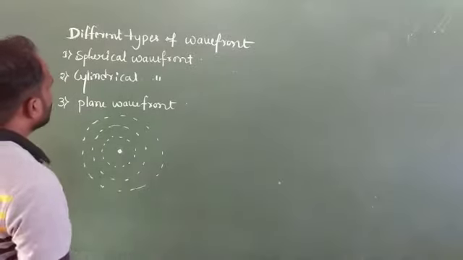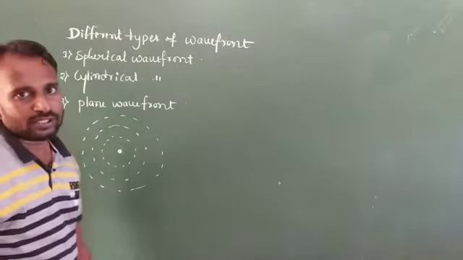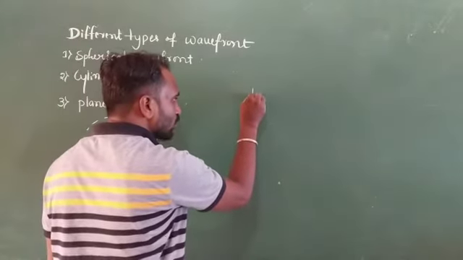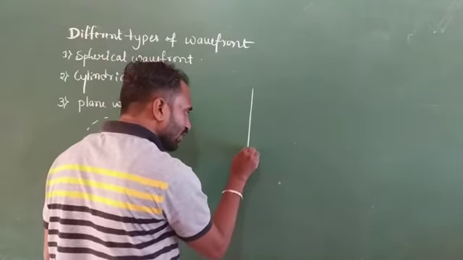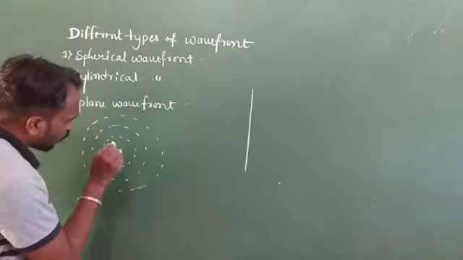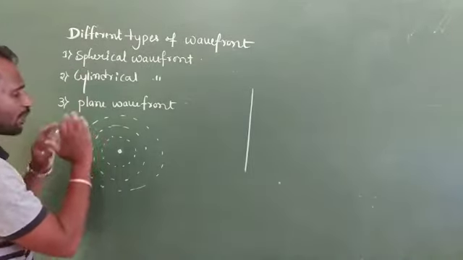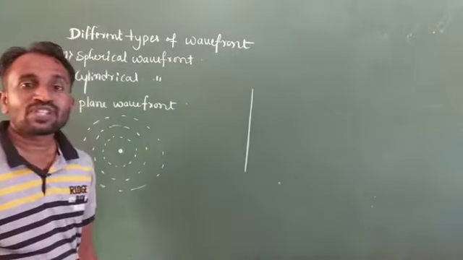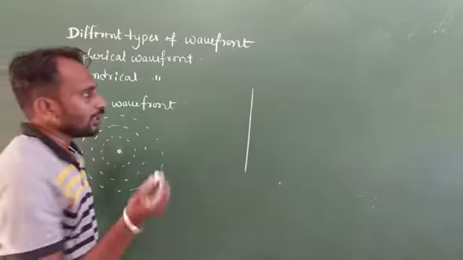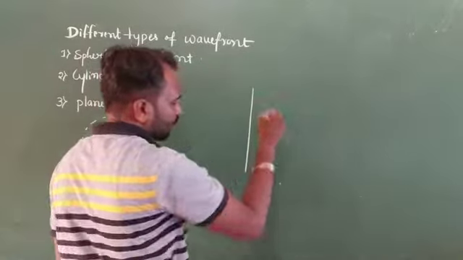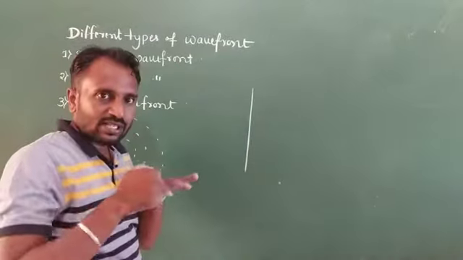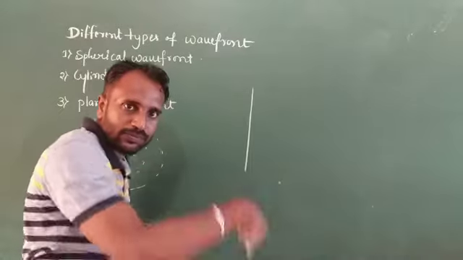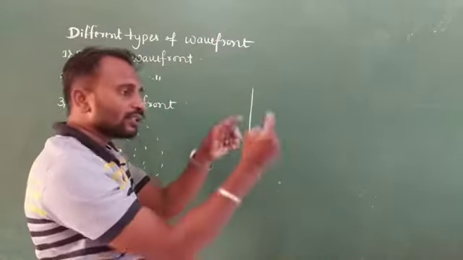Okay, so next one, the cylindrical wavefront. A cylindrical wavefront means a linear source produces a cylindrical wavefront, while a point source produces a spherical wavefront. For example, on a water surface, inside this water, if you consider a linear source, then what happens?